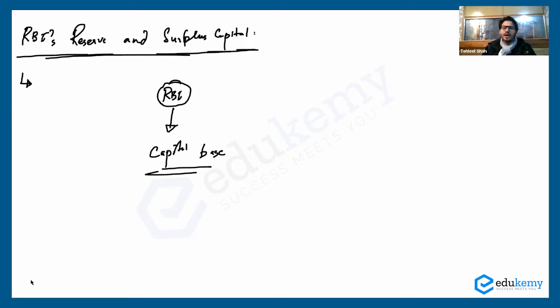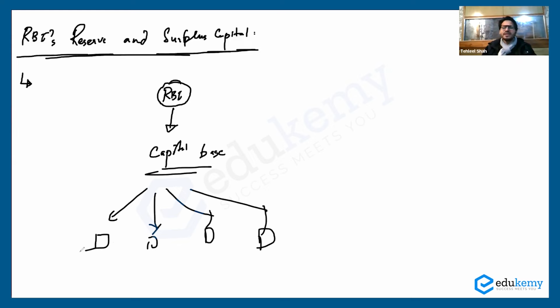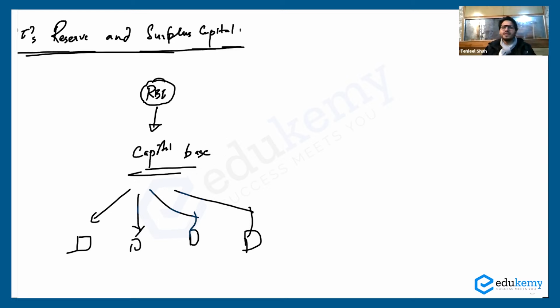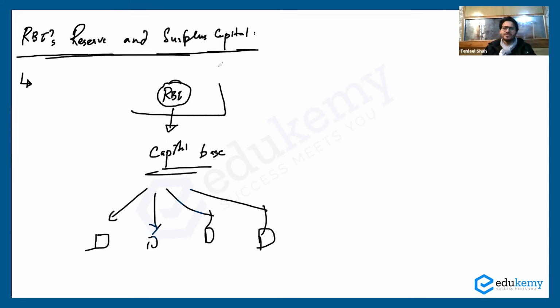Now you need to have this capital base. Why? Because at the lower end we have a lot of banks that need money from the RBI, and RBI is the lender of the last resort, as we have already studied. During a crisis, a bank turns to RBI for help, and RBI gives them help at a particular rate. So RBI is the lender of the last resort. It's considered a father figure in the banking sector. If the banks are in distress, RBI comes in and helps the bank with the resolution process.